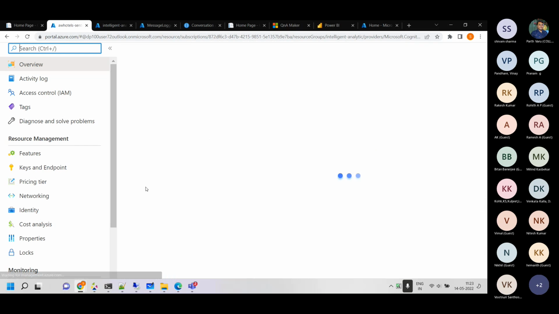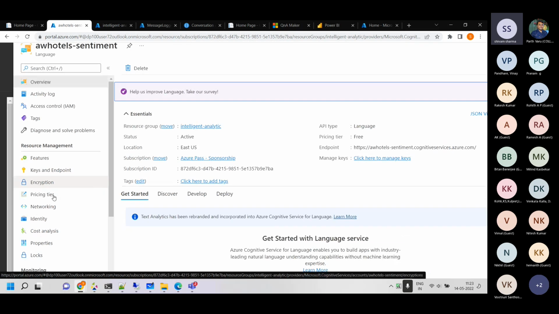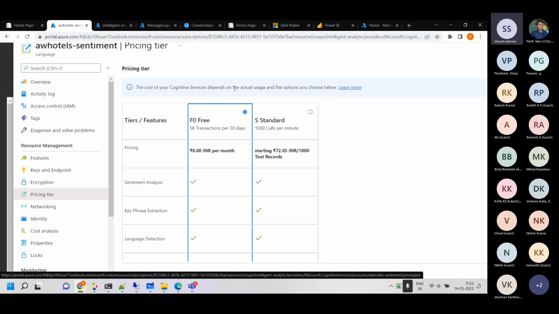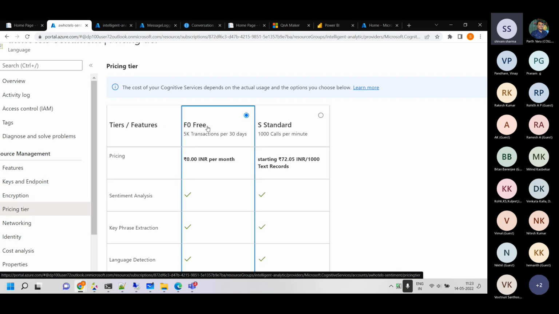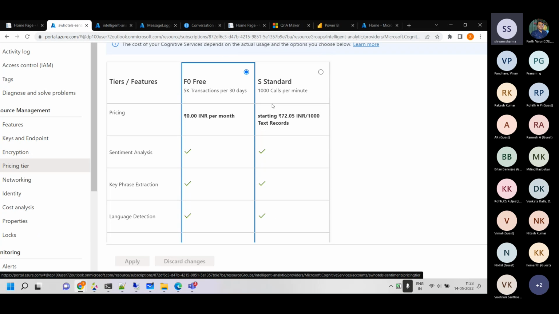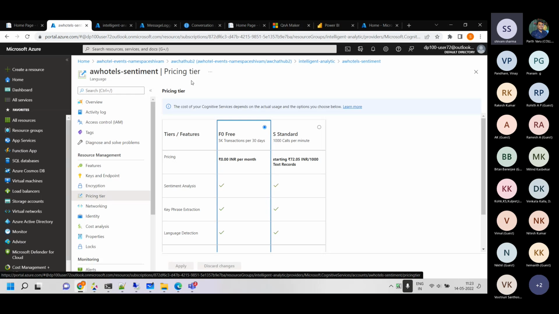The one we are using right now has 5,000 transactions free of cost. The other one is 1,000 calls per minute. So this is API calls.